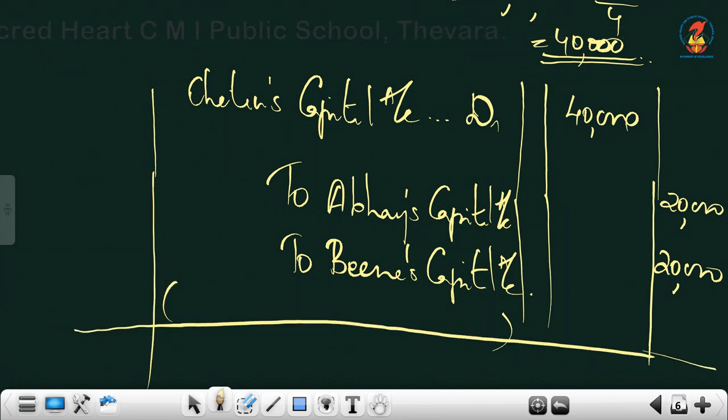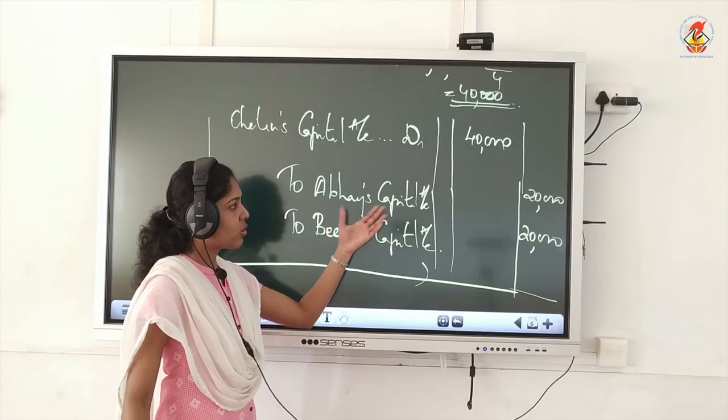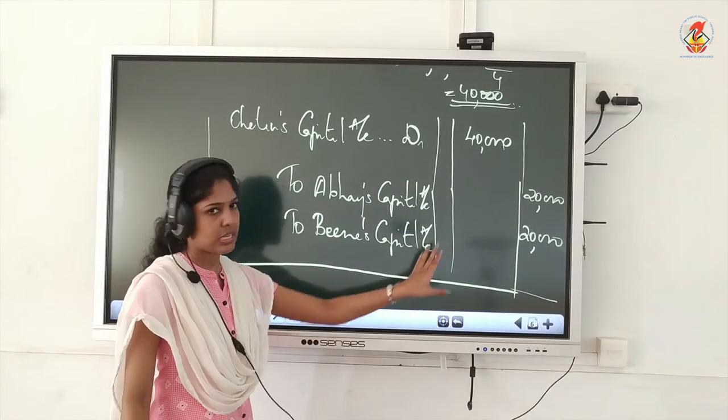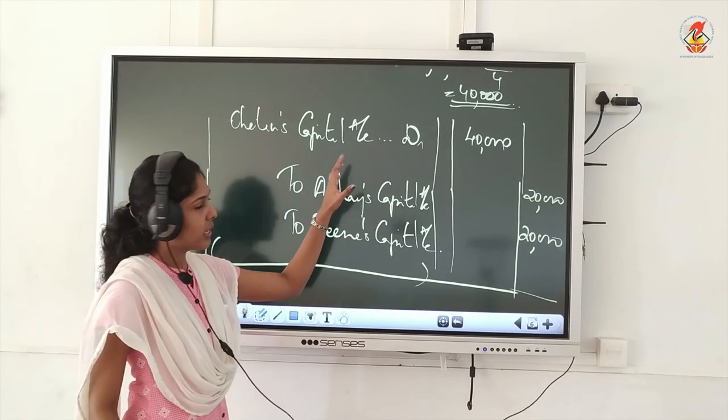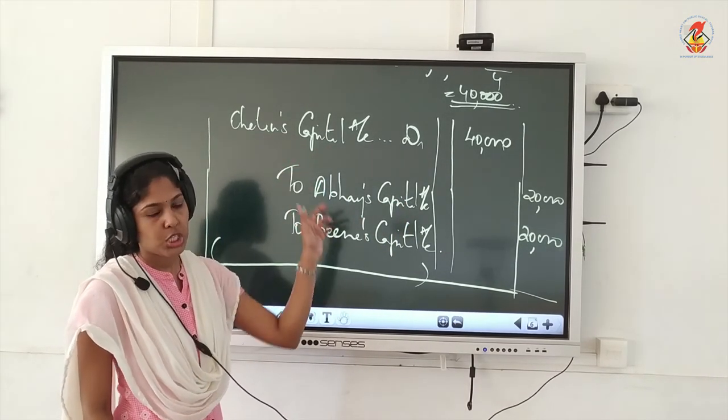Write the narration and then you can close. This is only one journal entry. So usually this will be a 4 marks question. Only 1 or 1.5 marks will be given for this entry. Only 1 mark will be there. Rest is given for calculation, your working note.